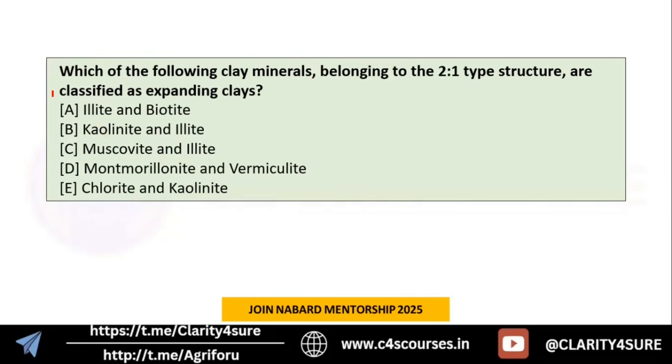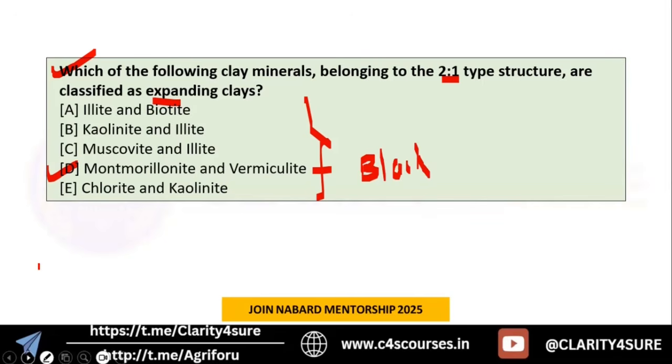The next question is in front of you. Which of the following clay minerals belonging to the 2:1 type structure are classified as expanding clays? Which of the following groups is the 2:1 expanding type? We all know that it is montmorillonite or vermiculite, which are often present in the black soil. Montmorillonite and vermiculite are the expanding type of clays. The option will be D.